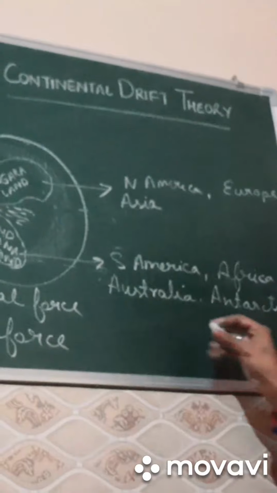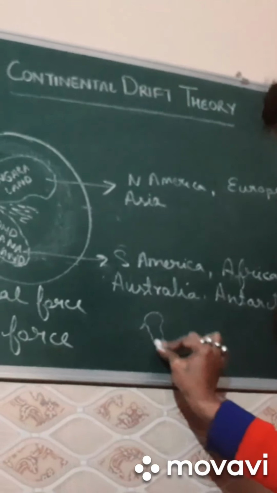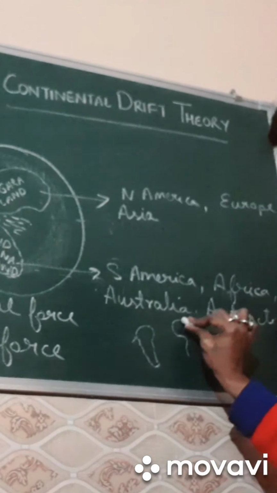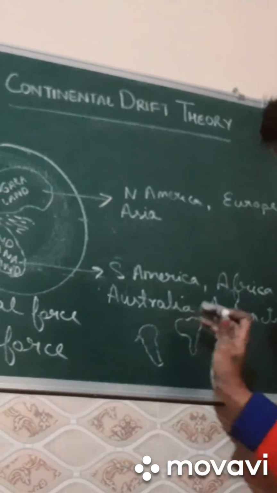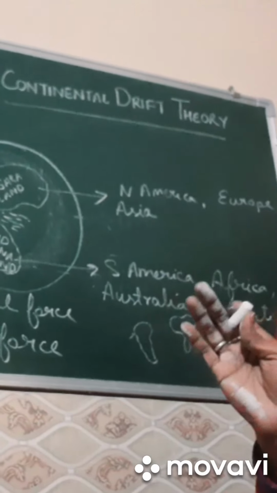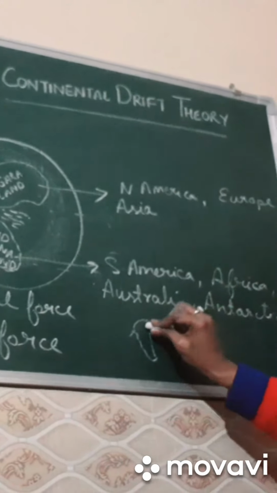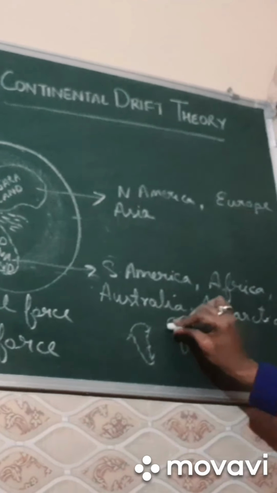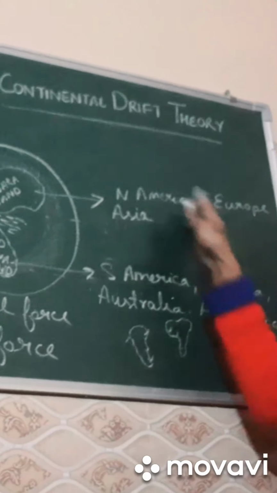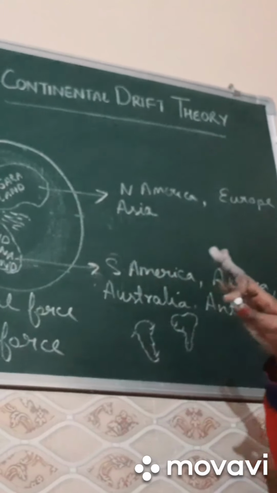If you look at the map of South America and the map of Africa and join them, it is just like a jigsaw puzzle. Wegener found many similarities between this region and this region. That's why, according to Wegener, all the continents were a huge landmass or supercontinent.